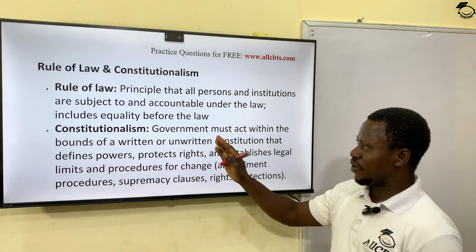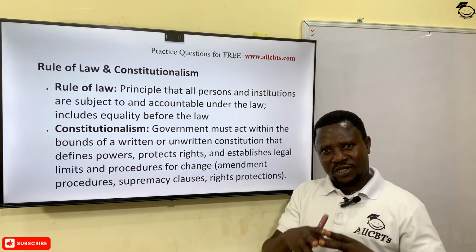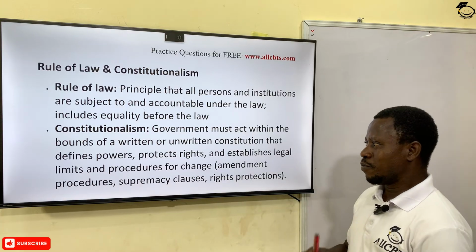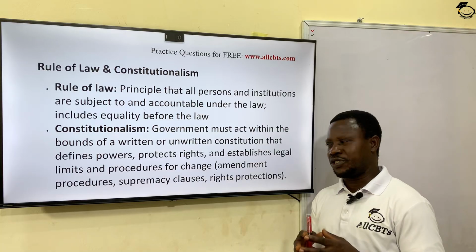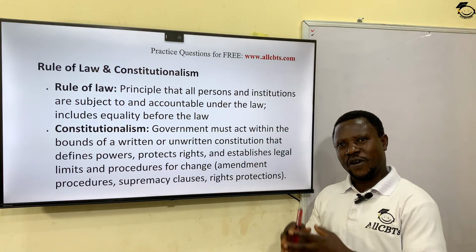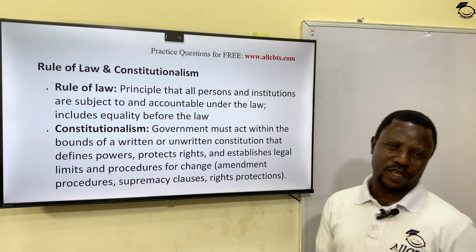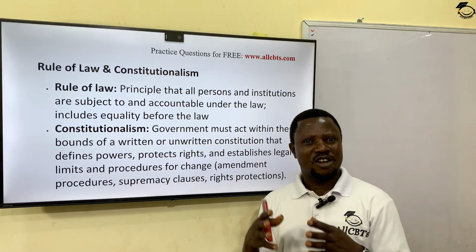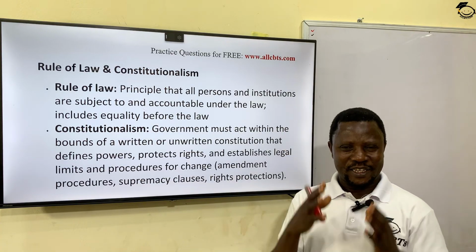In other words, government must act within the bounds of either the written or unwritten Constitution that defines the powers, protect the rights of citizens, and establish legal limits and procedure for change, either for amendment procedure of the law, supremacy clauses, and the right protection. All these things are composed in the Constitution, and the government is expected to abide by them.